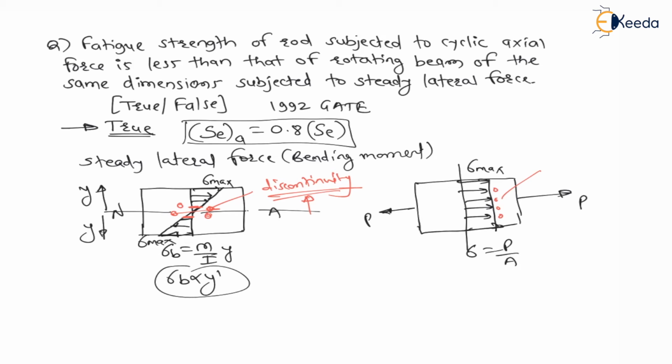Hence for axial loading the strength of the component is decreasing. Therefore this statement is true. The statement is: fatigue strength of a rod subjected to cyclic axial force is less than that of a rotating beam of the same dimension subjected to steady lateral load. Yes, this statement is 100% correct.